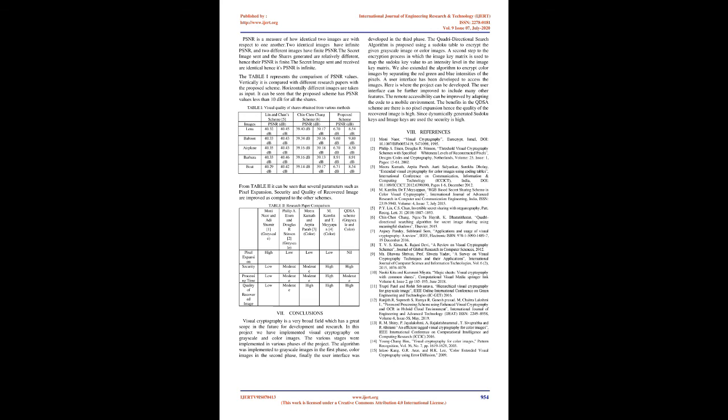A second step to the encryption process is one in which the image key matrix is used to map the pseudocode key value to an intensity level in the image key matrix. We also extended the algorithm to encrypt color images by separating the red, green and blue intensities of the pixels. A user interface has been developed to access the images. Here is where the project can be developed. The user interface can be further improved to include many other features. The remote accessibility can be improved by adapting the code to a mobile environment.